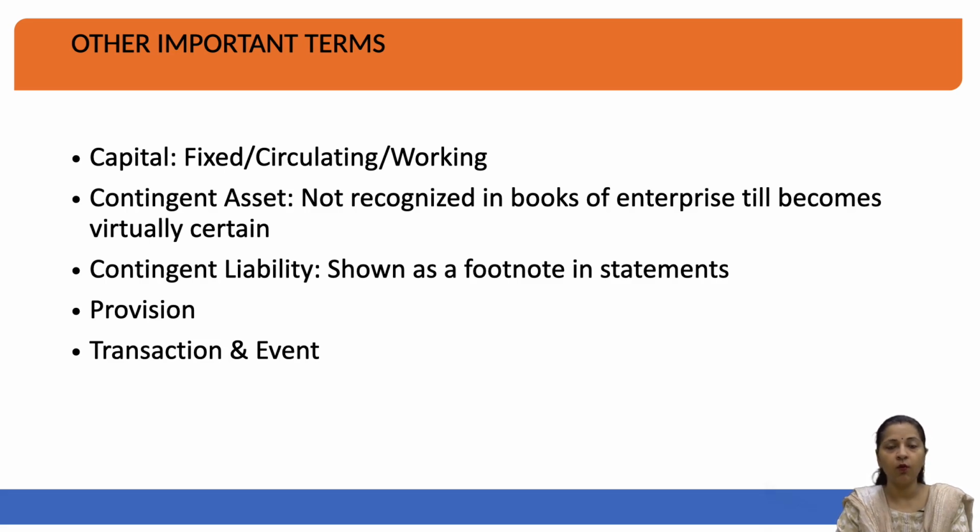What is the difference between a contingent asset and a contingent liability? Contingent liability is something that can happen in future and you must report it to your users as a footnote. Contingent asset is something which can be your asset in the future, but you will not put it in your books of accounts until and unless it has become your asset. So, that is the basic difference between a contingent asset and a contingent liability.